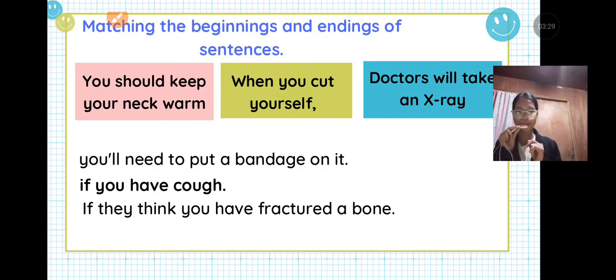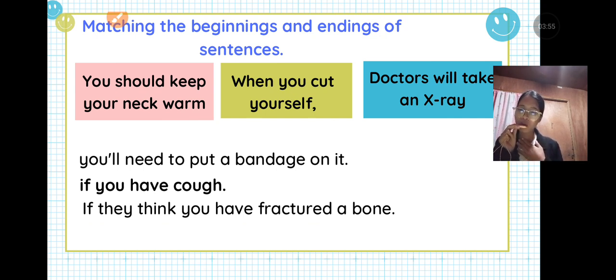Let's read. You should keep your neck warm. If you're going to figure something out, you should use the WH questions, like what, when, where, and how. In this case, it says you should keep your neck warm.